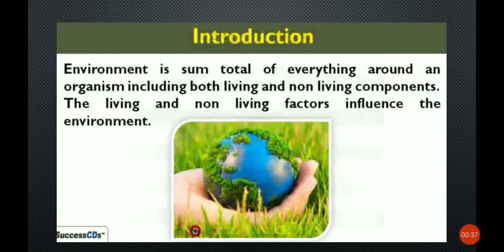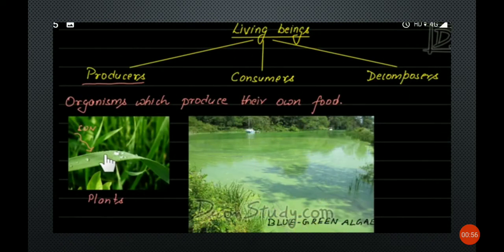So what is environment? The total of everything around an organism, including both living and non-living components, and these factors influence the environment. So this is called environment. These are producers, consumers and decomposers. Producers means autotrophs and consumers means heterotrophs. Decomposers means what? Decomposers are also called saprophytes. Good.